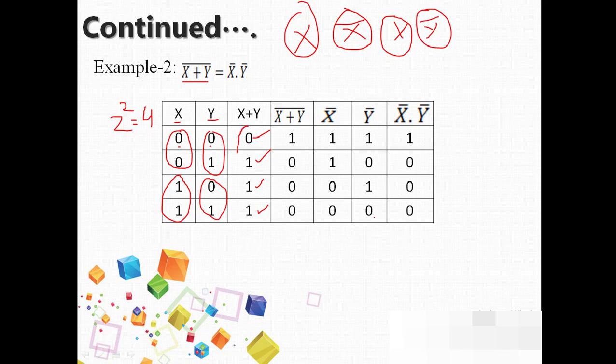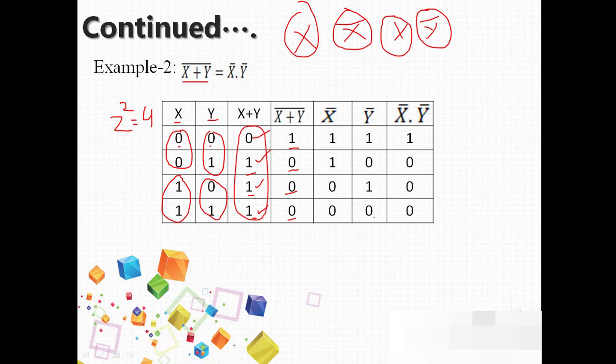Whatever output we have got in x plus y, we are complementing those values. So 0 complemented becomes 1, 1 complemented becomes 0, 1 becomes 0, 1 becomes 0. So that is the output for x plus y whole bar.